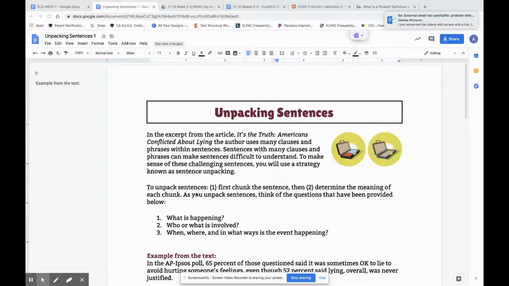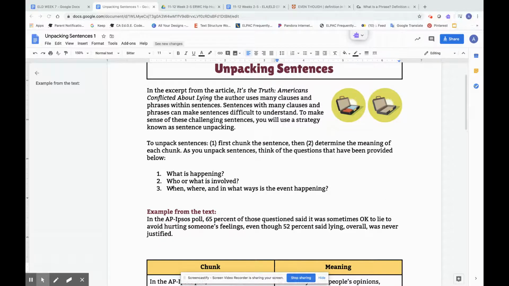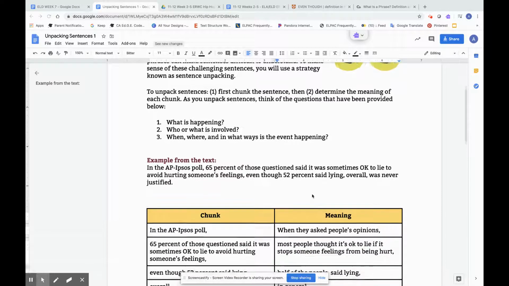To unpack sentences, the first thing you must do is chunk the sentence into parts. Then determine the meaning of each of those chunks. As you unpack sentences, think of the questions that have been provided below. What is happening? Who or what is involved? And where, when, and in what ways is the event happening in the sentence?